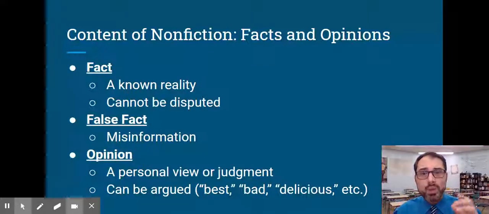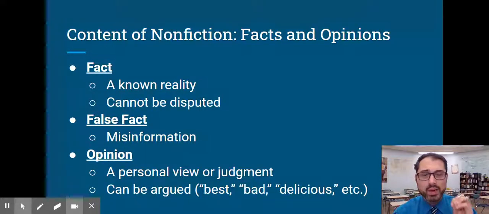So we can instead talk about the number of tickets that team sells, or the number of seasons where they have come out on top, or the number of points they get per game. Whatever it is, we can start looking at facts, things that can be counted, and then we draw a conclusion that might be an opinion word, but it is supported by fact. So we have to be careful that when we take facts and we make an inference, or we make a judgment call, that judgment call is sometimes an opinion word. But we have to back it up with facts.